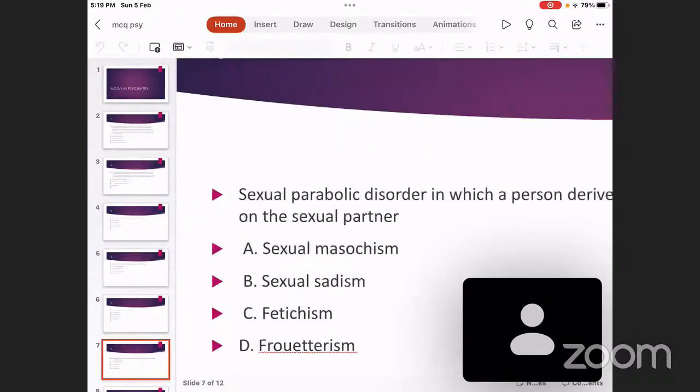Sexual masochism. Masochism is the opposite of sadism. So in masochism, you get sexual pleasure when somebody is inflicting pain on you.